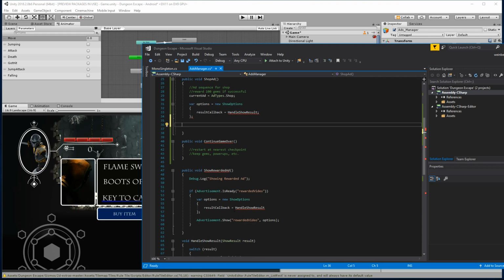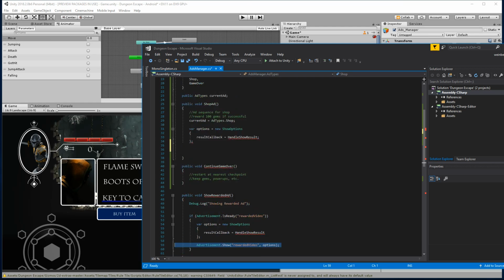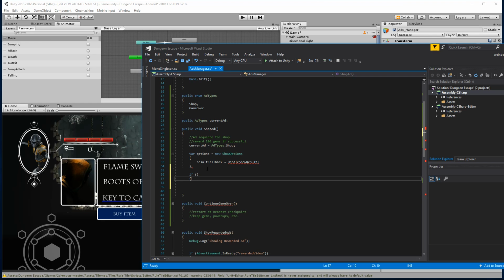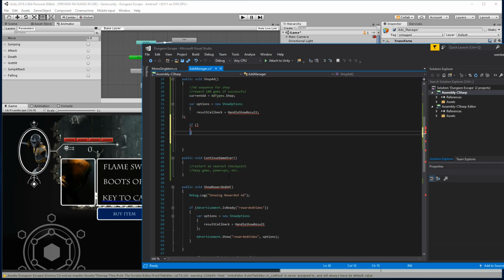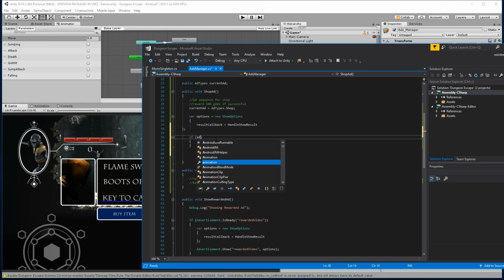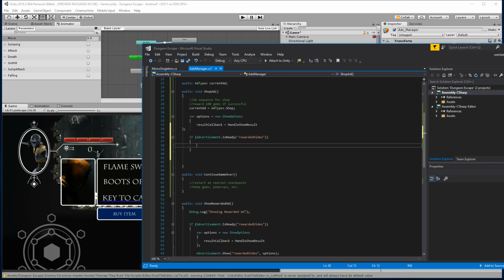So here, we need to say advertisements.show and check if it's ready. So if advertisements is ready, rewarded video. All right, so we are going to reward them with a video for this. So if advertisement is ready, rewarded video, we have our options callback, which we can go ahead and place in there, I suppose.